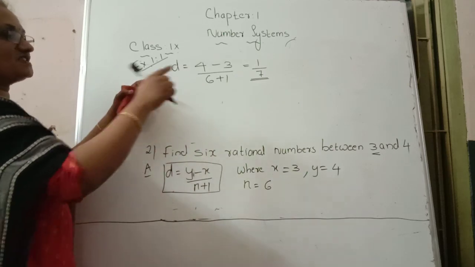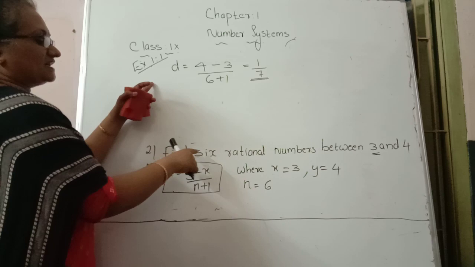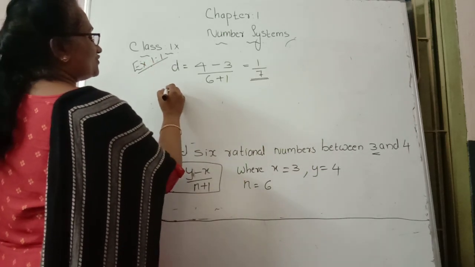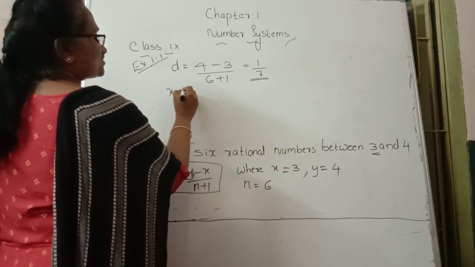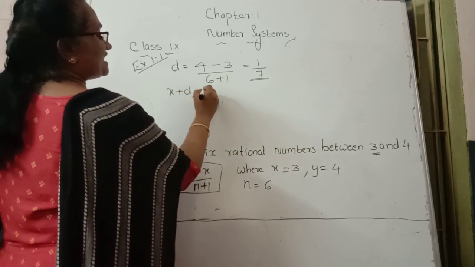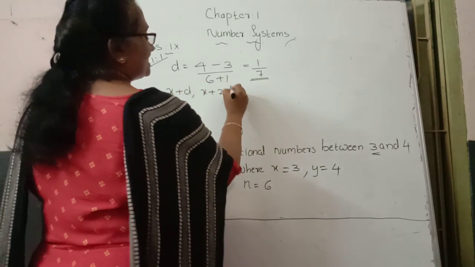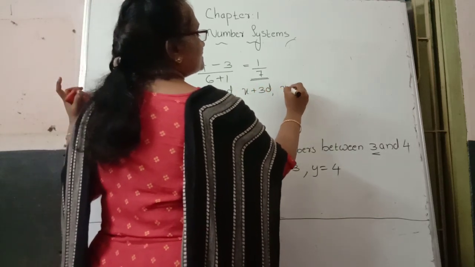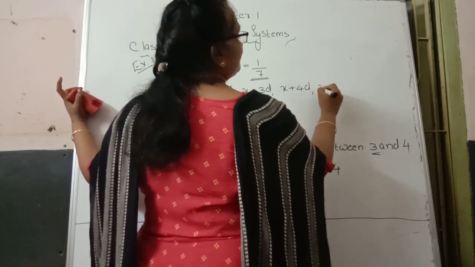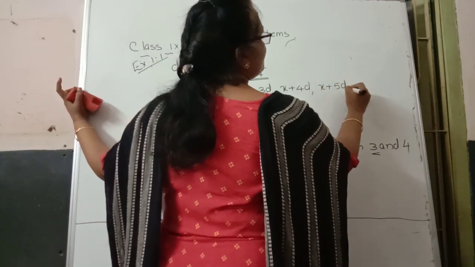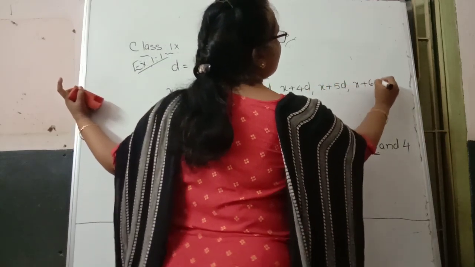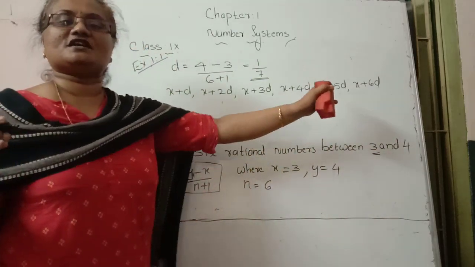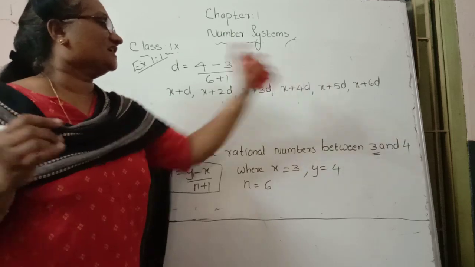Then first number, second number, third number, fourth number, like this, 6 numbers we want to find. How to find? A formula is there again. First number: x plus d. Second number: x plus 2d. Third number: x plus 3d. Fourth number: x plus 4d. Fifth number: x plus 5d. Sixth number: x plus 6d. Here, if we find one or two numbers, after that the remaining numbers we can find out.